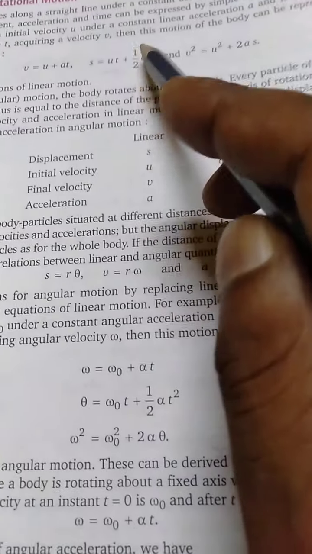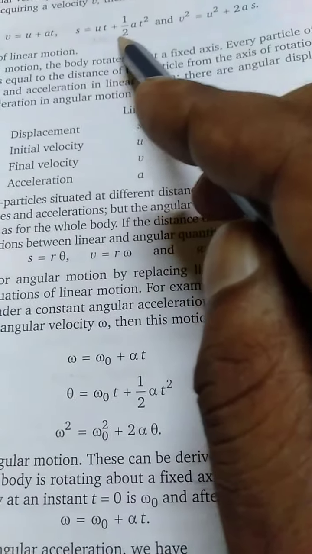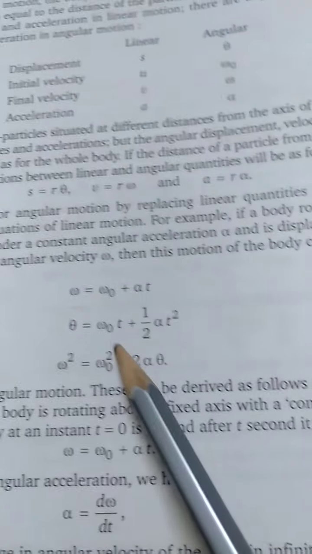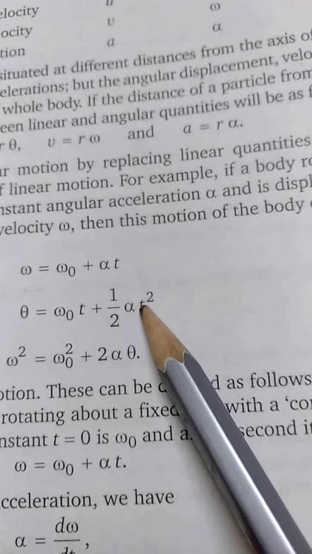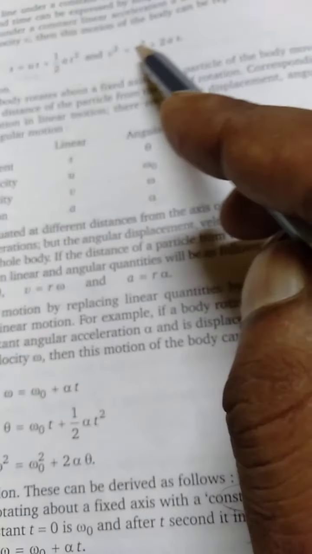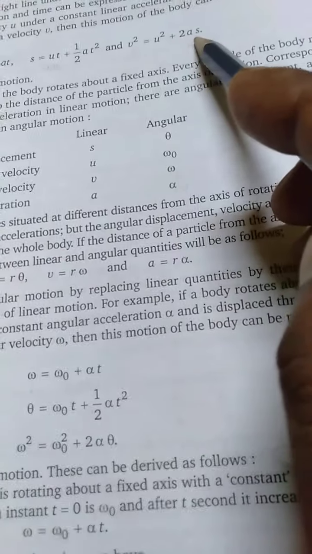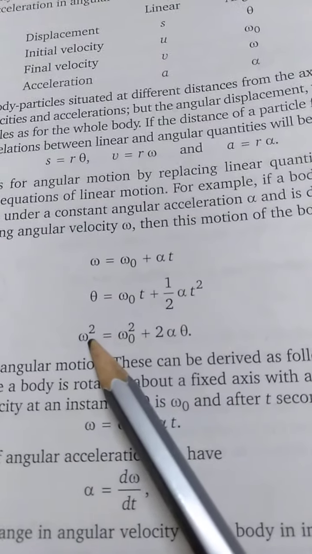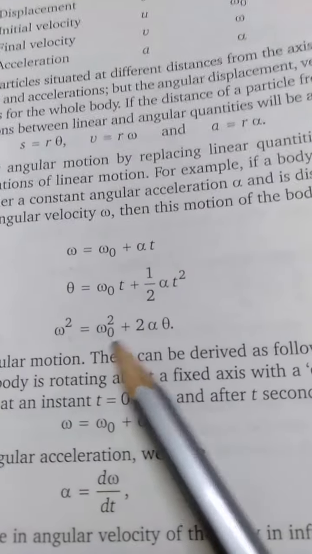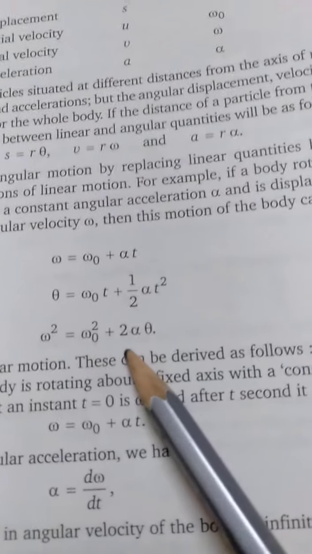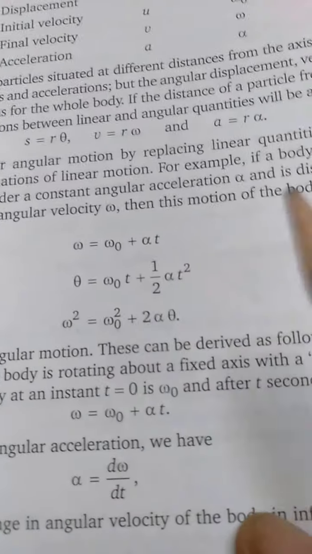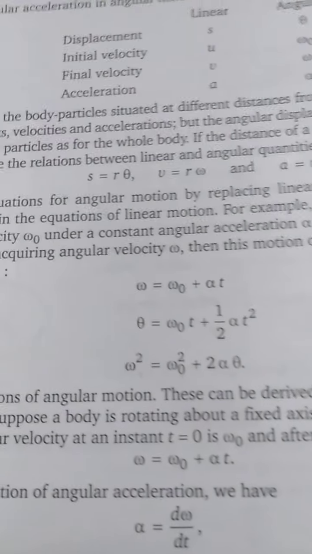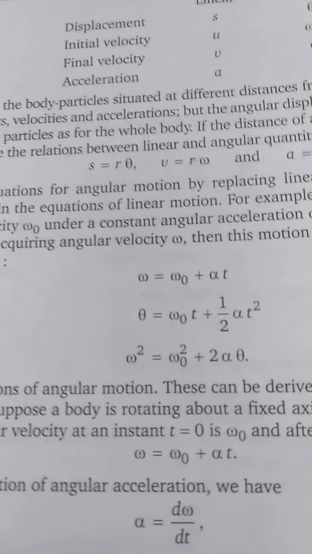The second formula, s equals ut plus half at square, becomes theta equals omega 0 t plus half alpha t square. The third, v square equals u square plus 2as, becomes omega square equals omega 0 square plus 2 alpha theta. This is how we can convert the linear formulas into angular ones.